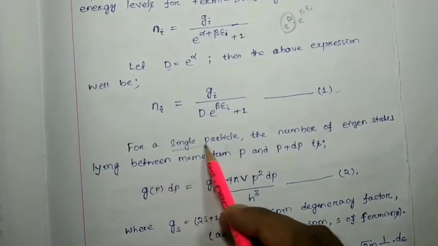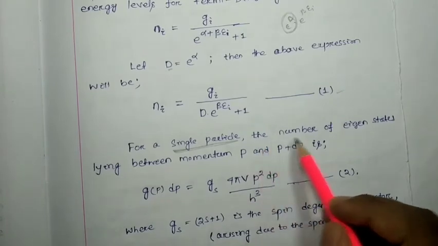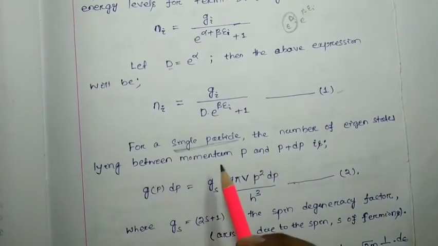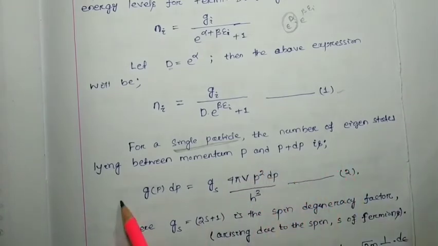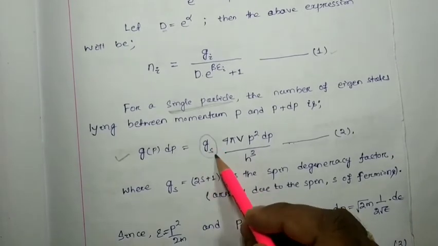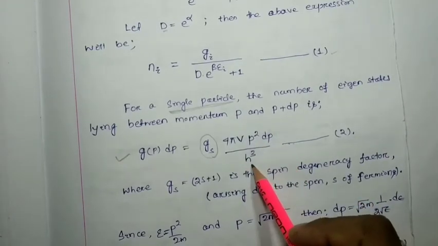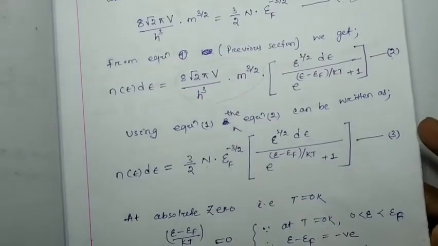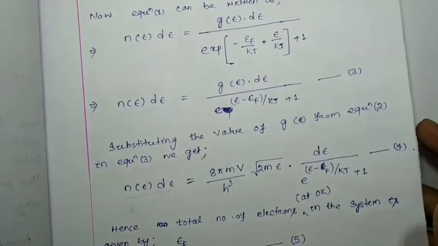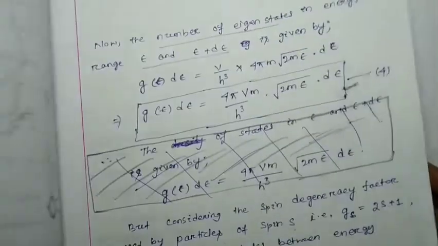For a single particle, the number of eigenstates lying between momentum p and p plus dp is this one. Many times we have discussed this. That equals the spin degeneracy factor times 4 pi V p squared dp by h cubed. You can check your note. Even at the initial stage of statistical mechanics, and in previous classes, 2-3 classes, we discussed the same.